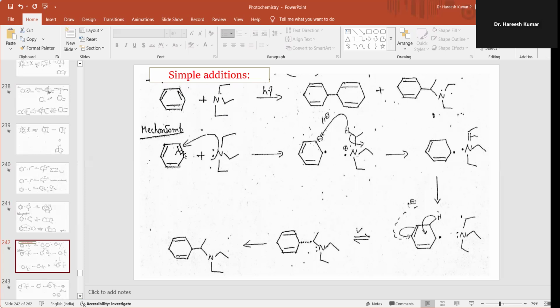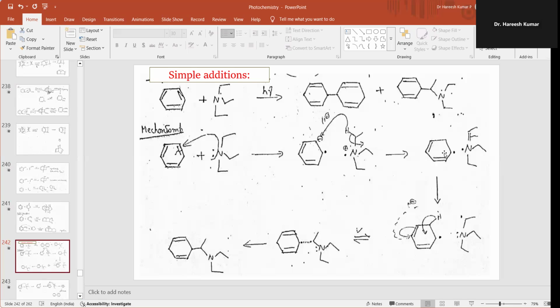The benzene undergoes homolytic cleavage, so forming a radical. One radical here, one radical here, and then one of the radicals from the nitrogen is given to the carbon, forming a carbanion. So this carbanion can abstract a proton from this amine source intermediate, so forming an alkene and dihydrobenzene.